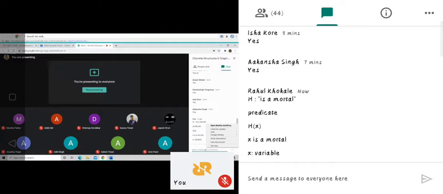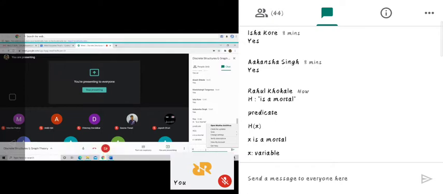And this H of x will be called a simple statement function.